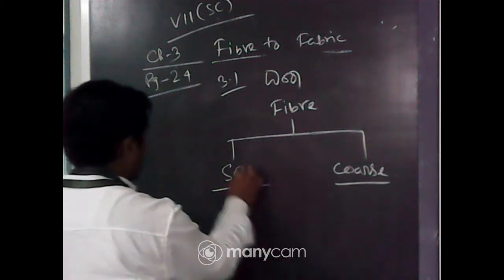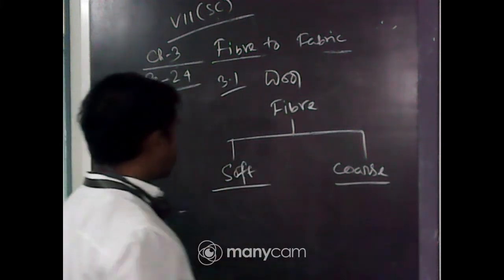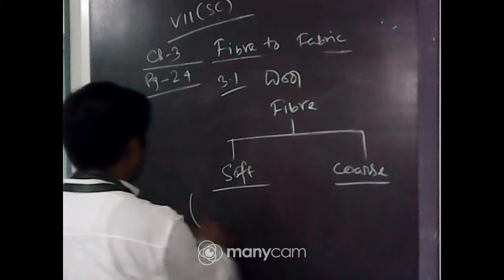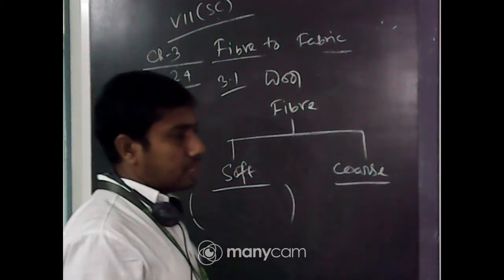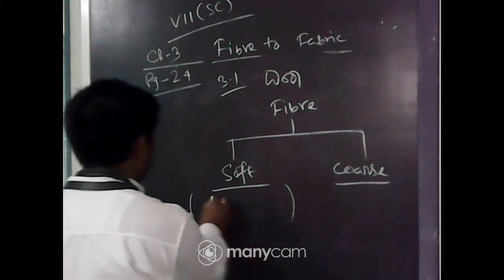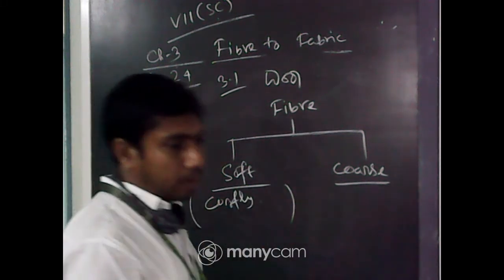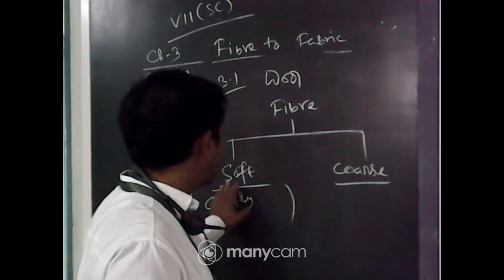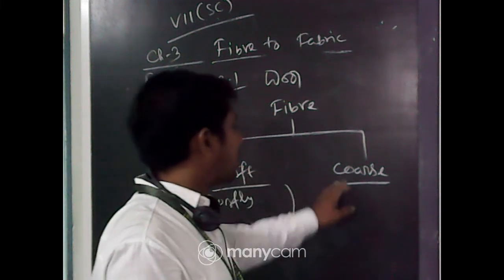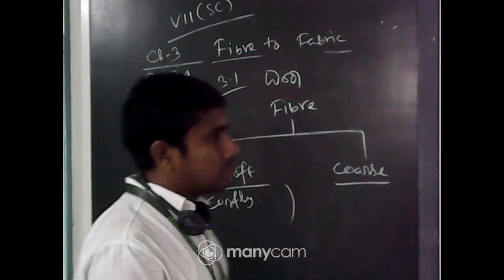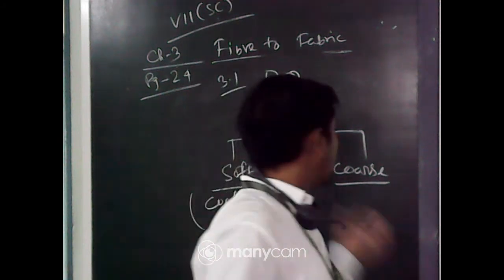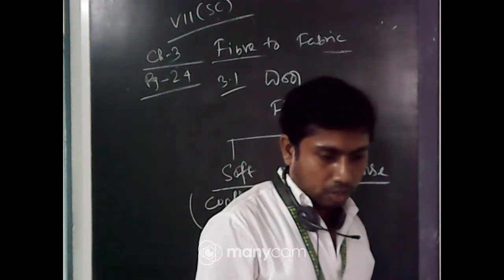Coarse fiber and soft fiber. Soft fiber is used for making dress materials, which is costly because it is not easily available. The availability of this soft fiber is less, whereas the coarse fiber is more available than the soft one. Okay.